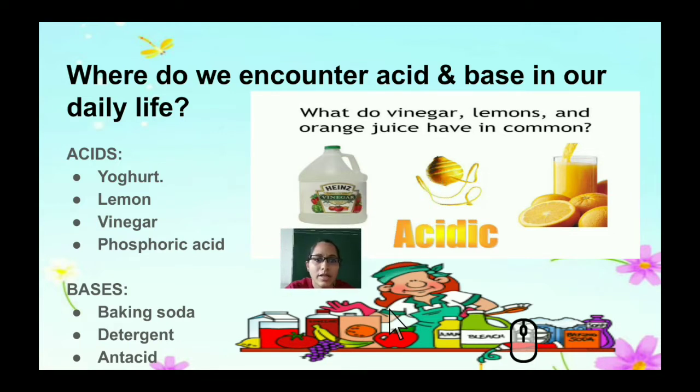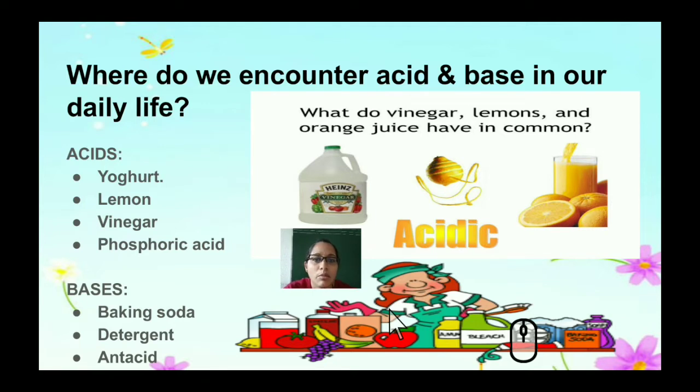The acids that you use in your daily life include yogurt. Yogurt contains lactic acid, lemon contains citric acid, vinegar contains acetic acid, and phosphoric acid is also found. These are acids we find naturally in the substances that we use in our daily life. We use yogurt, lemon, vinegar, etc. in our cooking or having food.